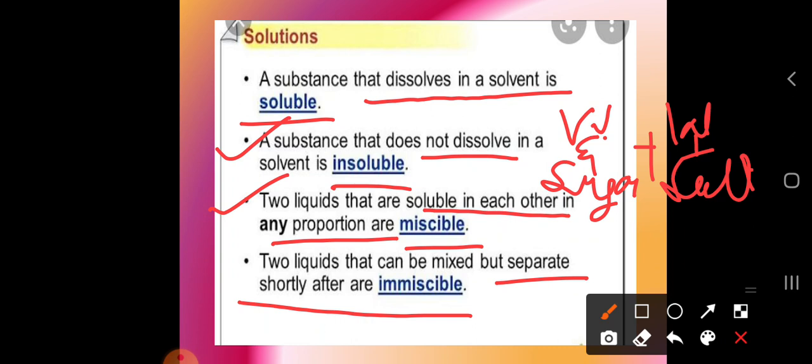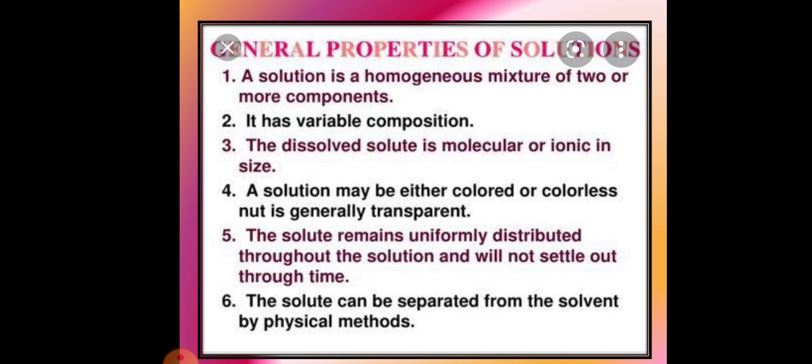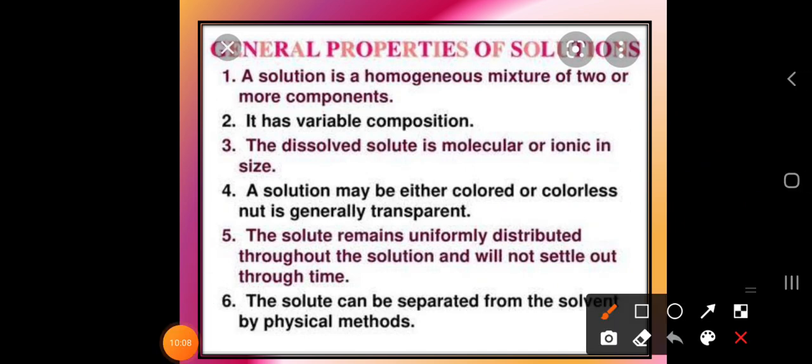Okay, so this is one of the examples of immiscible. Okay dear students, so these are the types of the solution. Here let's discuss the general properties of the solution. So what is the general property? First general property is a homogeneous mixture of two or more substances.